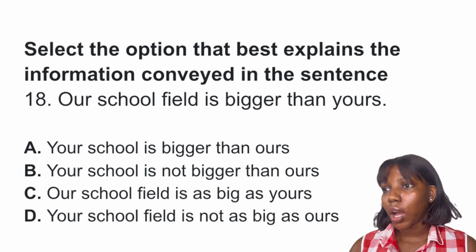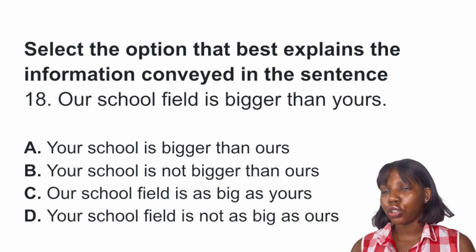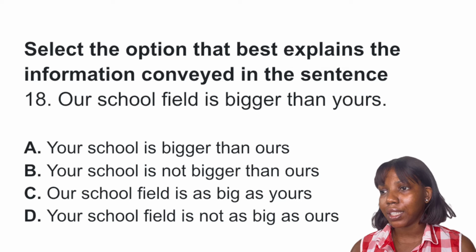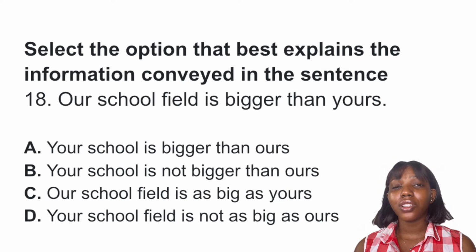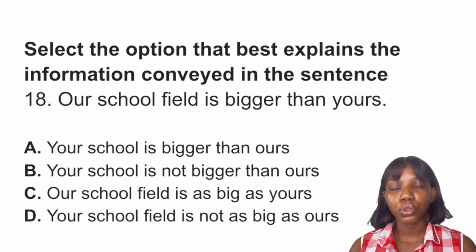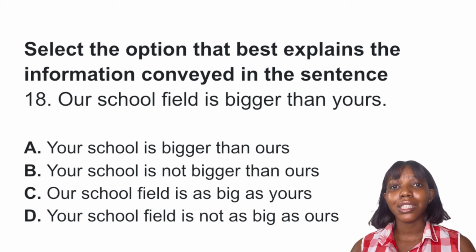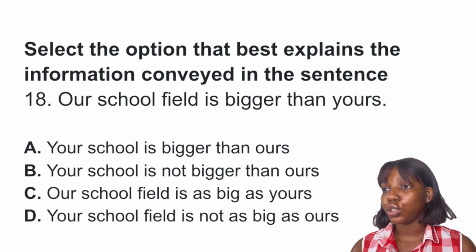Question 18. So our school field is bigger than yours. So you are meant to select the option that best explains the information conveyed in the sentence. Okay, so what does this mean? Okay, it means that our school field is bigger than your school field. Now we would eliminate option A and B because it talks about the entire school and the statement is about the field. Okay, the school field.